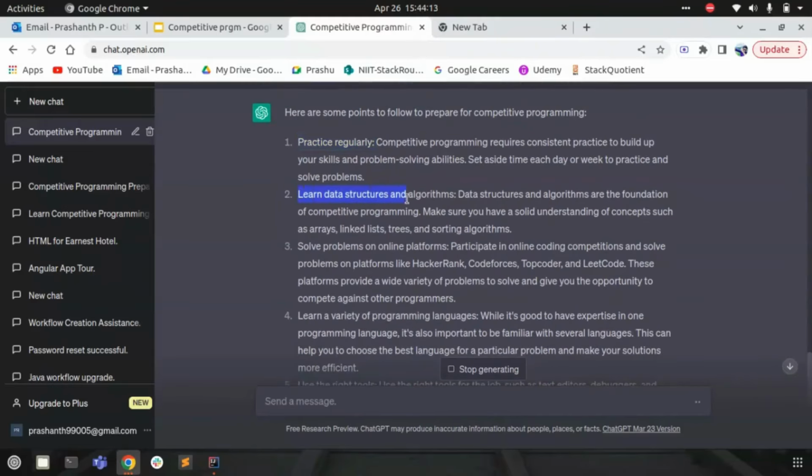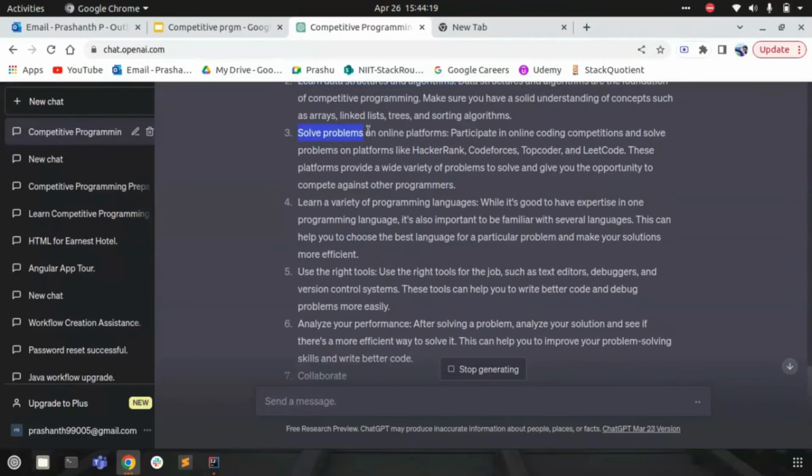Then it says learning data structures and algorithms helps us in becoming a competitive programmer. The third is to solve problems on online platforms. There are different types of platforms in the world, for example HackerRank, Codeforces, TopCoder, LeetCode, and many more, which have competitive programming problems to solve. So you can go to the platform and solve those problems. Then learn a variety of programming languages. Competitive programming is not only about Java or JavaScript or Python. It's about every language that you have, and each language will have its own competitive programming.